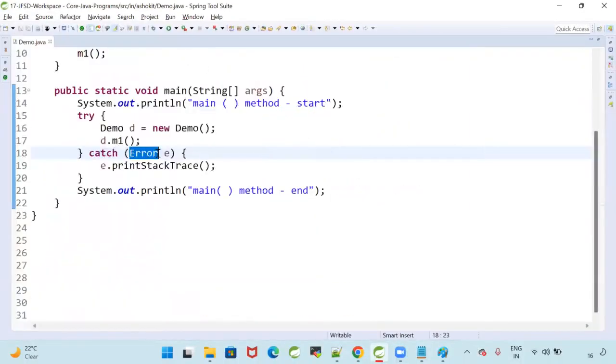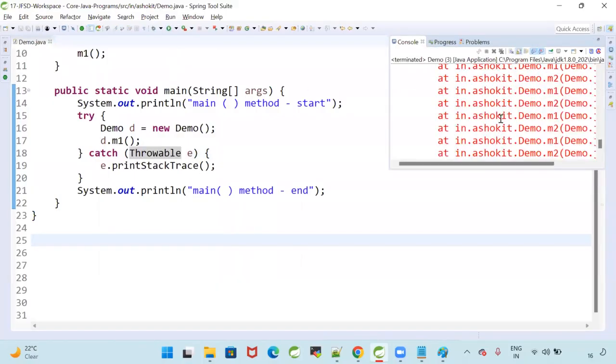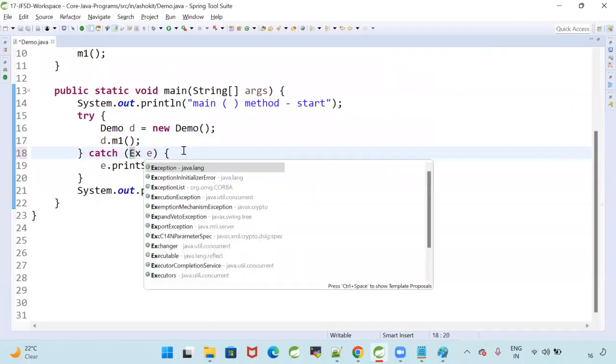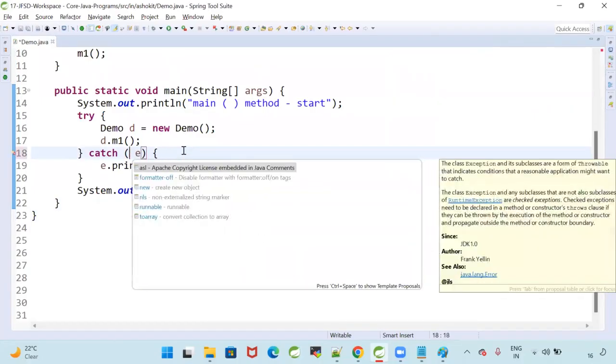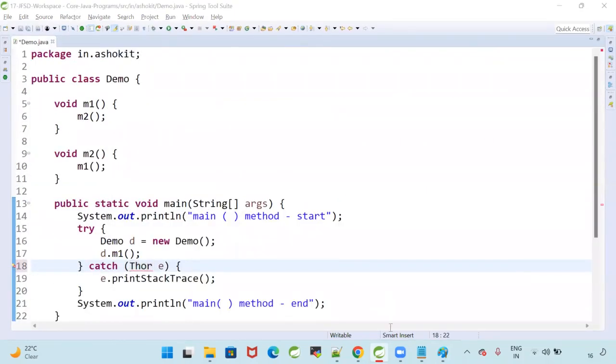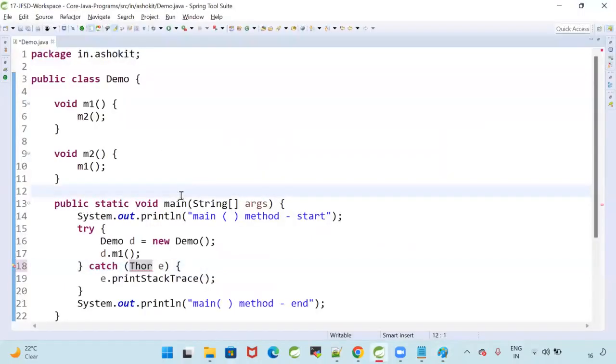Instead of this, can we write Throwable? Yes or no? What is a Throwable? Can I write a catch block with a Throwable? Yes. See here, I'm writing a catch block with Throwable also. So here you can write Exception, or you can write Error, or you can write Throwable. So this is one, Stack Overflow. Okay, next one.